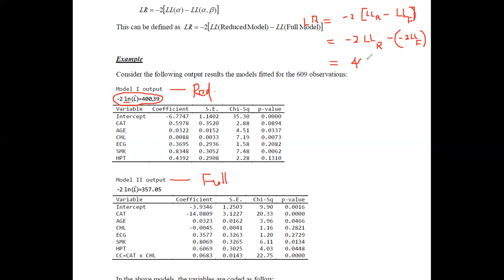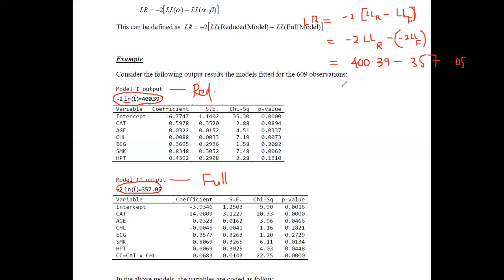We can do the substitution as 400.39, since it is for the reduced model, and you can see that here the value is given as minus 2 times ln L hat, 357.05. Therefore, there is no need to multiply these two signs together, because this minus 2 times this quantity is given as it is, 357.05.